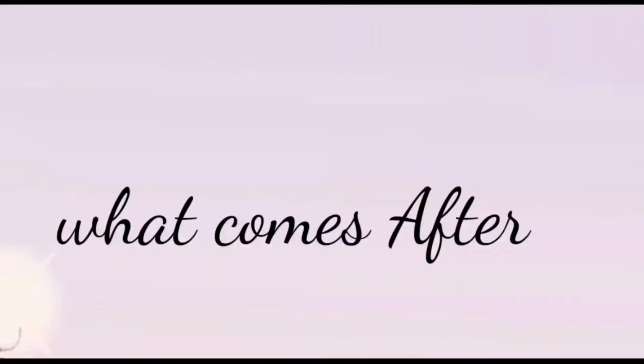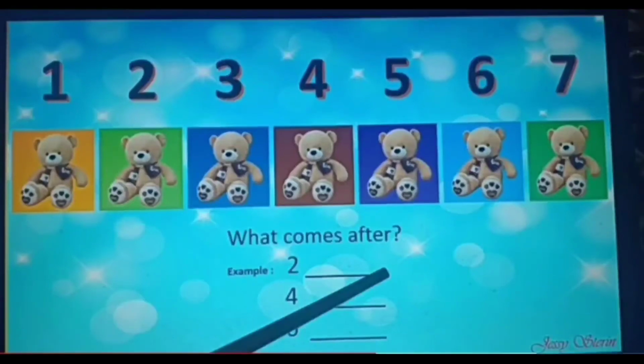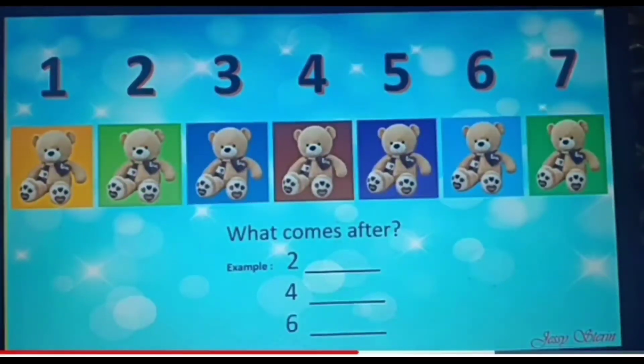What comes after? Now, as I told you in the previous one, the before lines are over this side, and you need to focus that the question is regarding after the dash. Okay, let's do this. After means next one. We have to read the question in the forward direction.